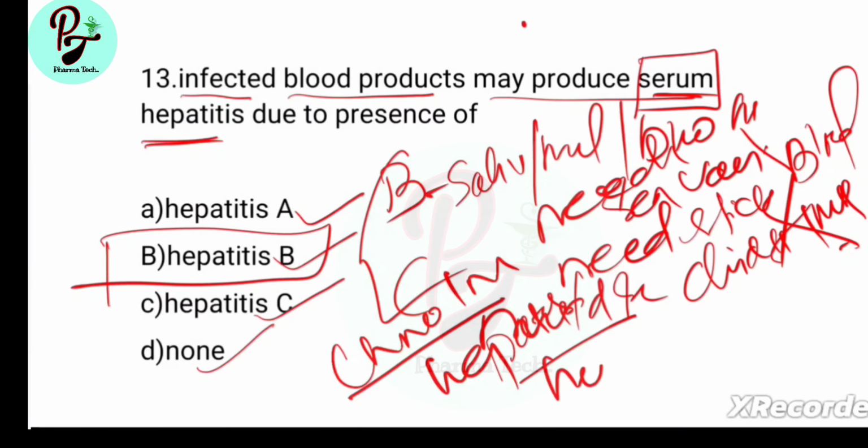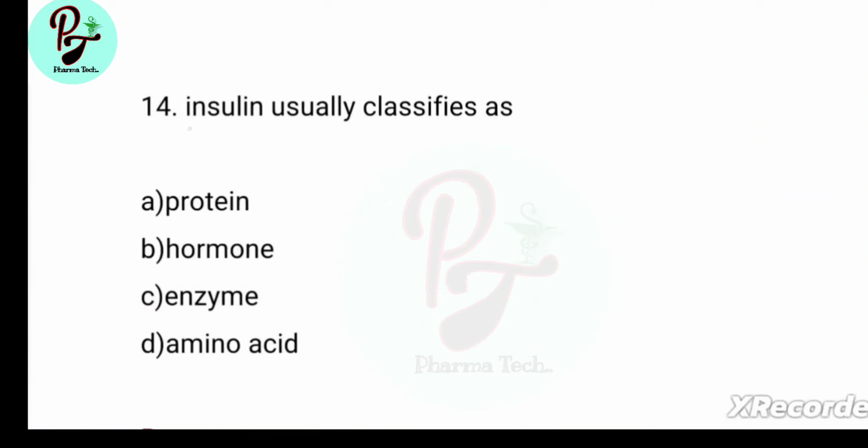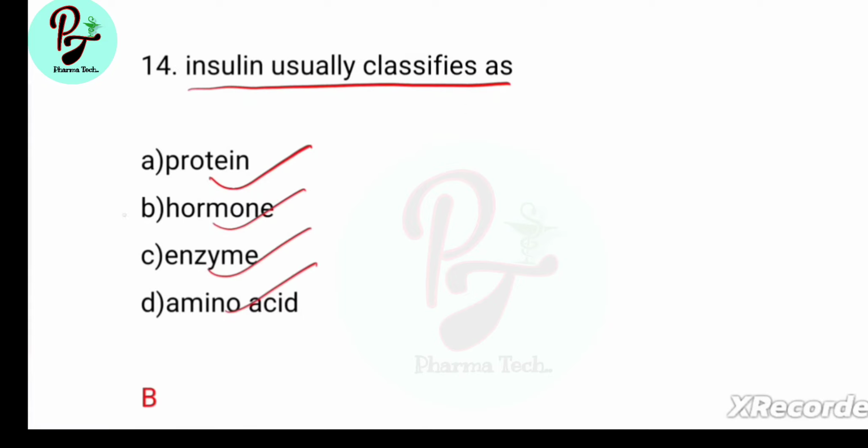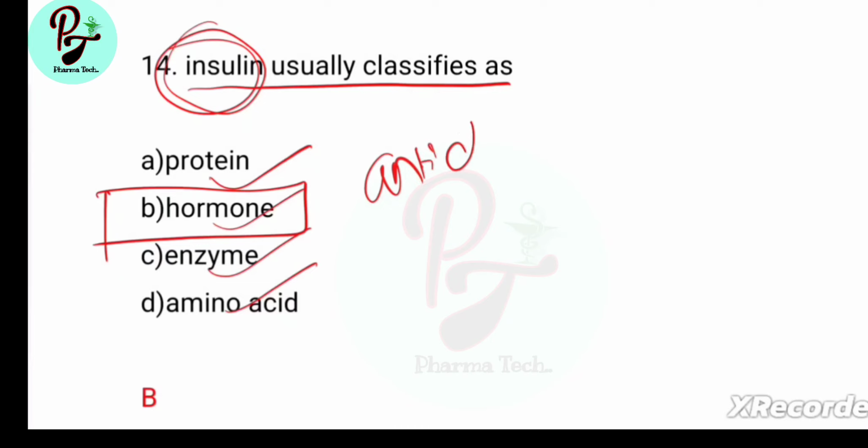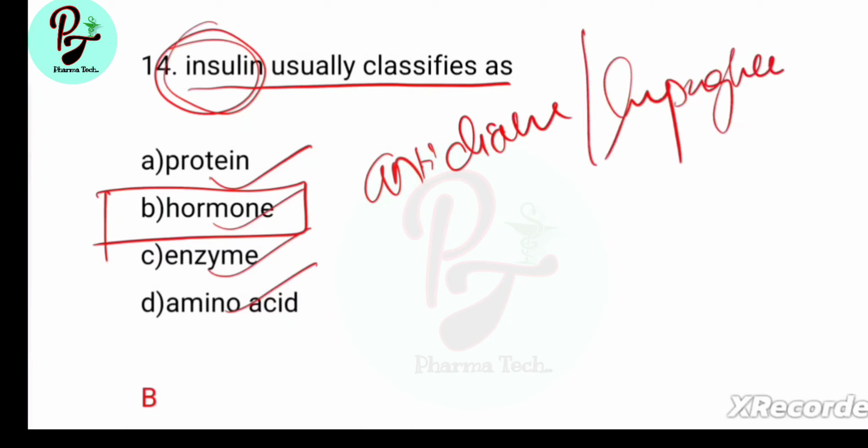Last, hepatitis D. Hepatitis D is contaminated by blood serum, blood-borne, body fluid. Very interesting thing is, if a person is affected with hepatitis D, that means the person is already infected with hepatitis B. Next question, insulin usually classifies as protein, hormone, enzyme, amino acid. Answer is B, hormone. Insulin is an anti-diabetic or hypoglycemic agent.